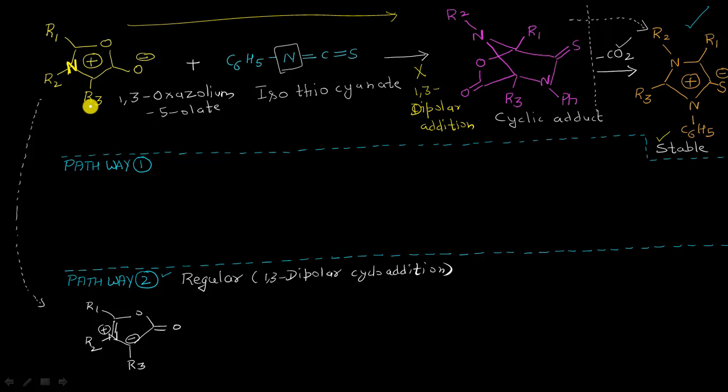I don't think there will be any confusion in this. And on this side I am having my phenyl, single bond nitrogen, double bond carbon, double bond sulfur here. I mean my dipolarophile, which is this isothiocyanate.